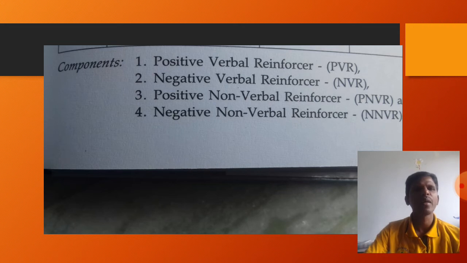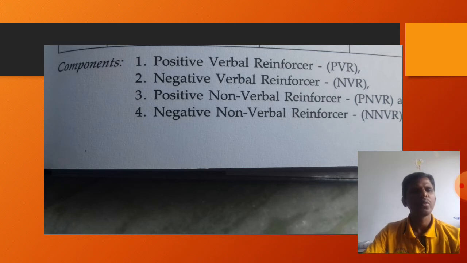The second component is negative verbal reinforcer. That means we should not use negative words like no, not like that. We should not discourage the students for the response given by them.